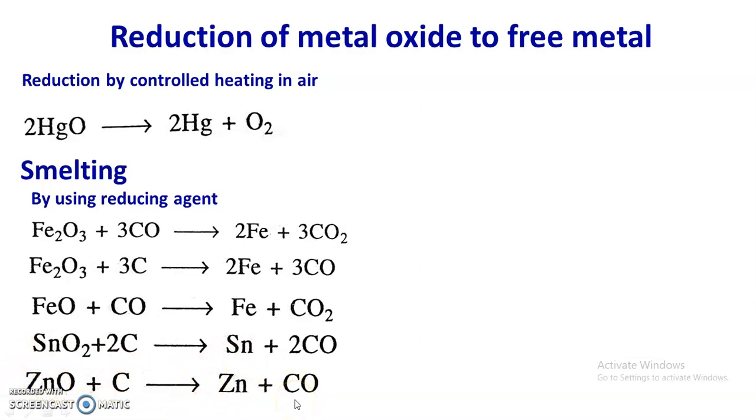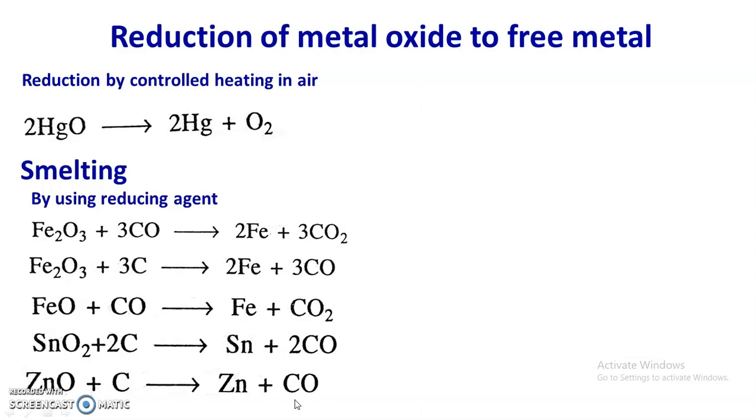These are some of the reactions involved during smelting. Sometimes the ore contains a considerable proportion of impurities, that is gangue, even after concentration, and this gangue part is removed by adding flux. Now flux is acidic or basic.